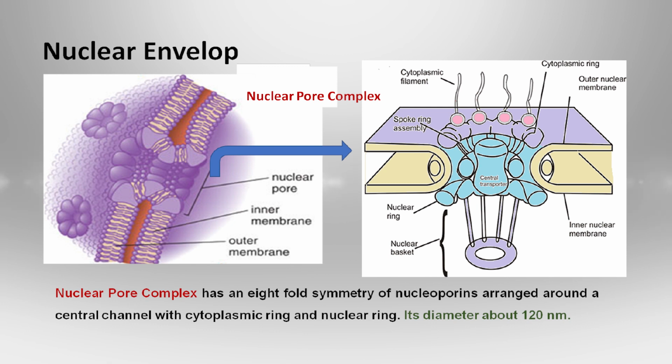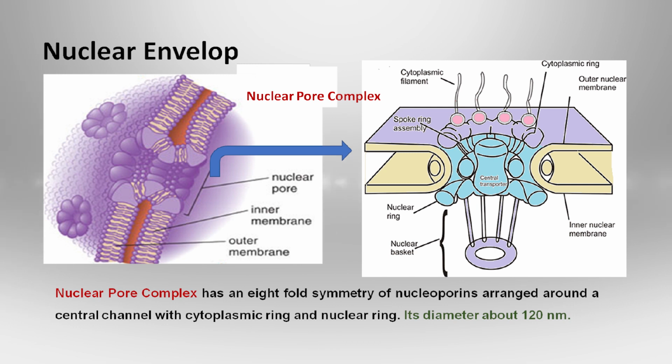Both membranes are continuous and fuse at specific areas which form a protein channel. This protein channel is called the nuclear pore. The nuclear pore complex helps the movement of proteins and other molecules in and out of the nucleus. So nuclear proteins can move to the cytoplasm, and cytoplasmic proteins can move into the nucleus.